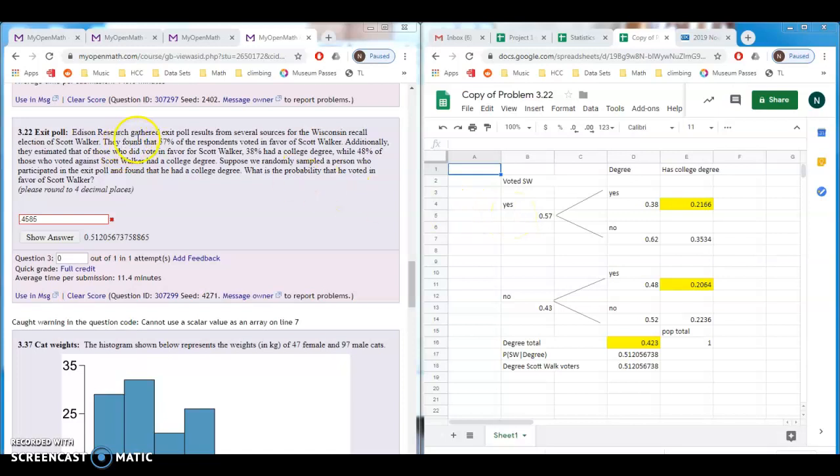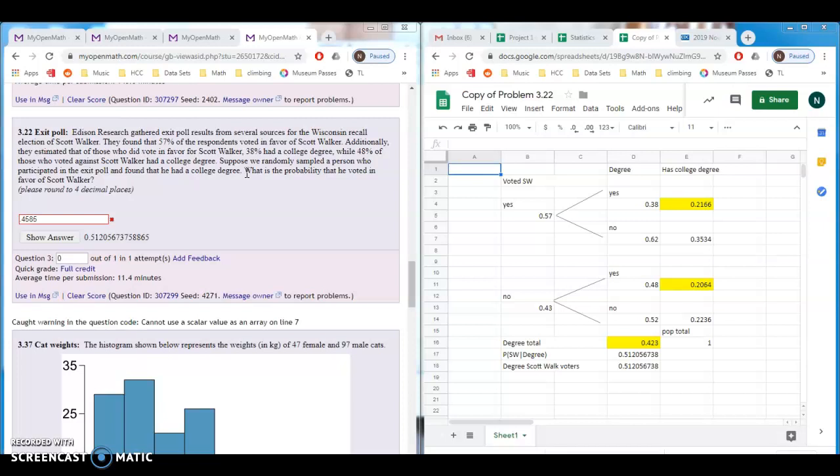So it says the Edison Research gathered exit poll results for several sources. For the Wisconsin recall election of Scott Walker, they found 57% of the respondents voted in favor of Scott Walker. Additionally, they estimated that of those who did vote in favor of Scott Walker, 38% had a college degree, while 48% of those who voted against Scott Walker had a college degree. Suppose we randomly sample a person who participated in the exit poll and found that he had a college degree. So now we're finding, given that this person has a college degree, what is the probability that they voted for Scott Walker? Well, we don't have a lot of information, so we actually have to do a lot of work.